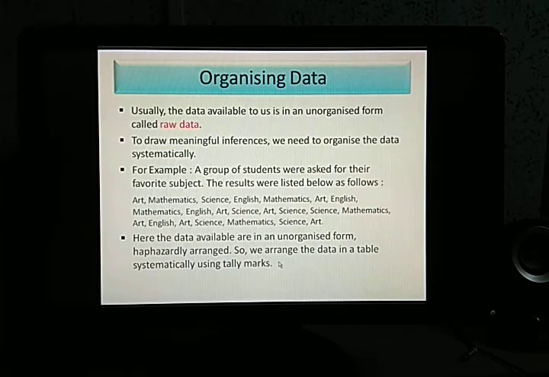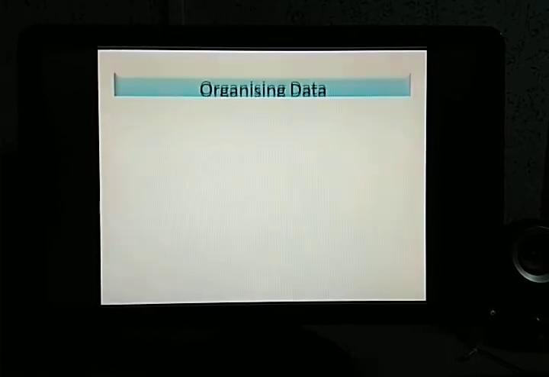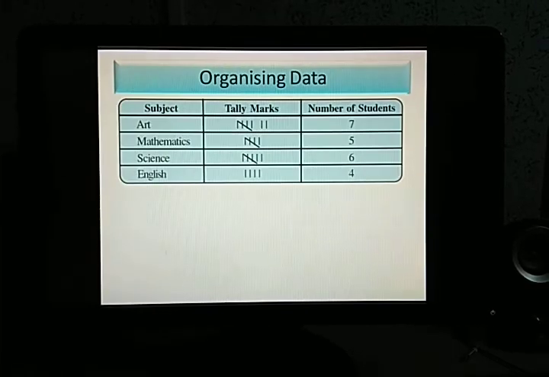So I have to arrange this data in a table systematically using tally marks. Now what are tally marks? We'll see that very soon. We have to arrange this data in a tabular form, using tally marks. This is the table that we'll be arranging. First of all we have written down all the subjects. There are 4 subjects: art, mathematics, science, English. Among these 4 subjects, the student has to choose which is their favorite.